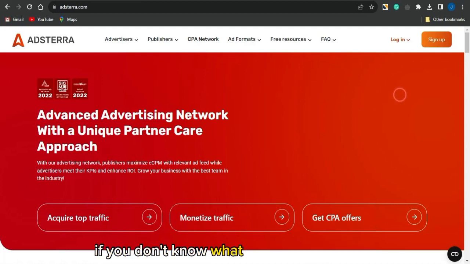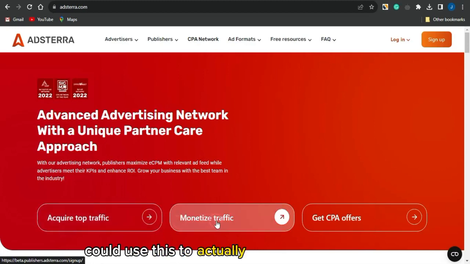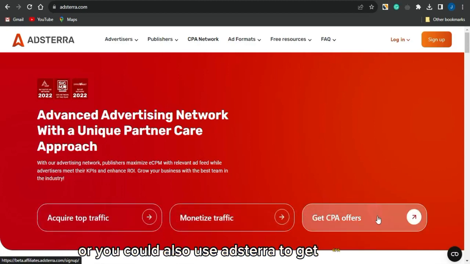If you don't know what Adsterra is all about, you can see right here that Adsterra is an advanced advertising network with a unique partner care approach, and you can use this platform to acquire top traffic. You could use this to monetize your traffic, or you could also use Adsterra to get CPA offers which you want to promote right now.